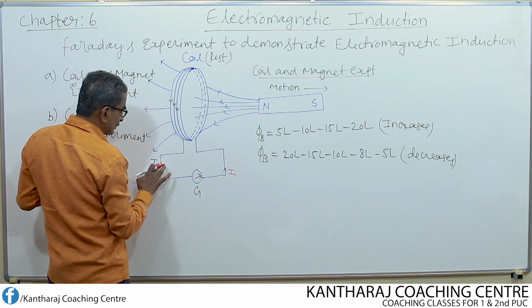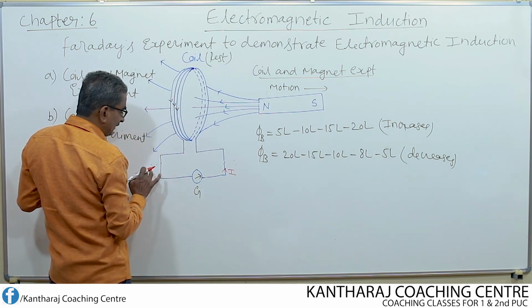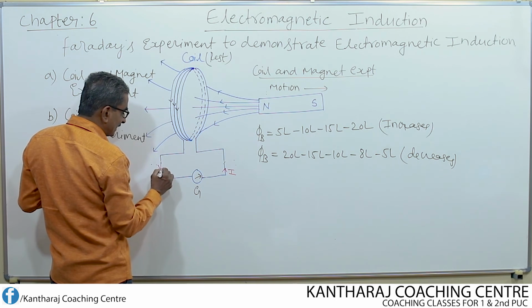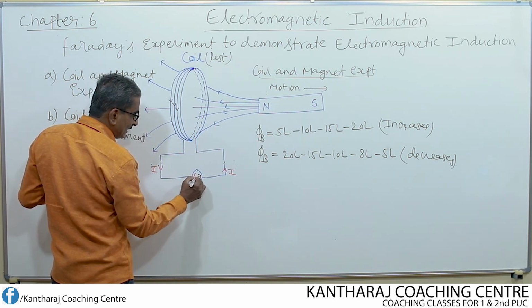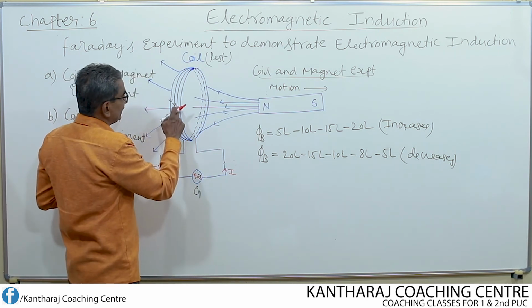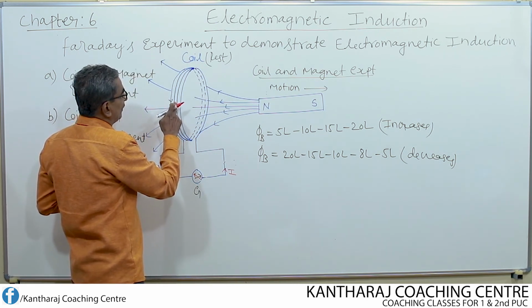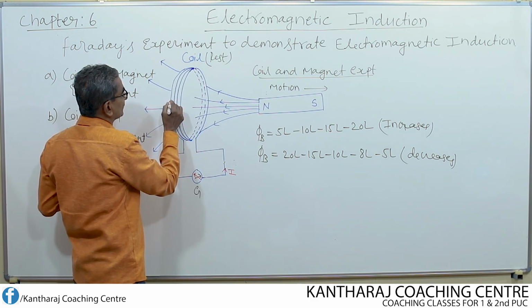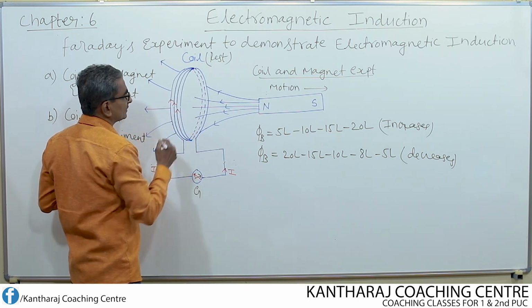Now the galvanometer shows a momentary deflection once again. In which direction? In the opposite direction. Opposite to that of what? That of the first case. So here also once again the direction of the current in the coil reverses. It will be like this.